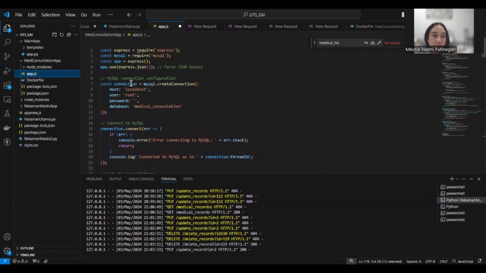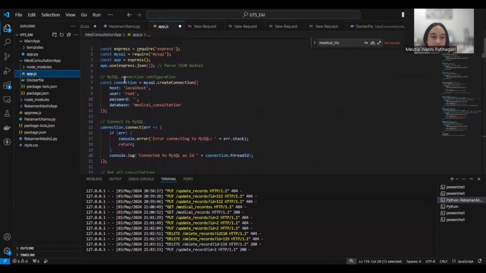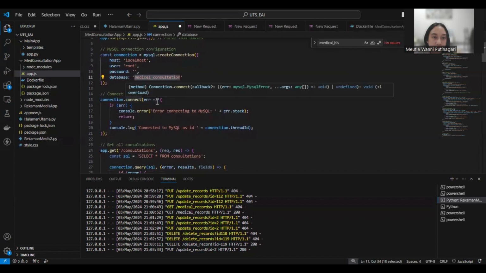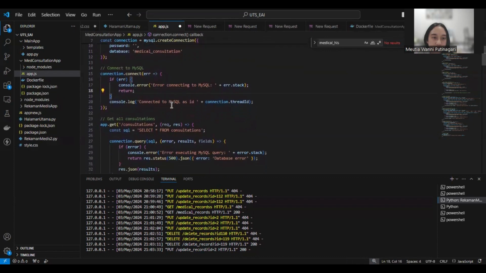I use const express, require express and MySQL, so I can import the SQL with the medical consultation database. Then I try to connect to MySQL, and if there is an error, it will return this.